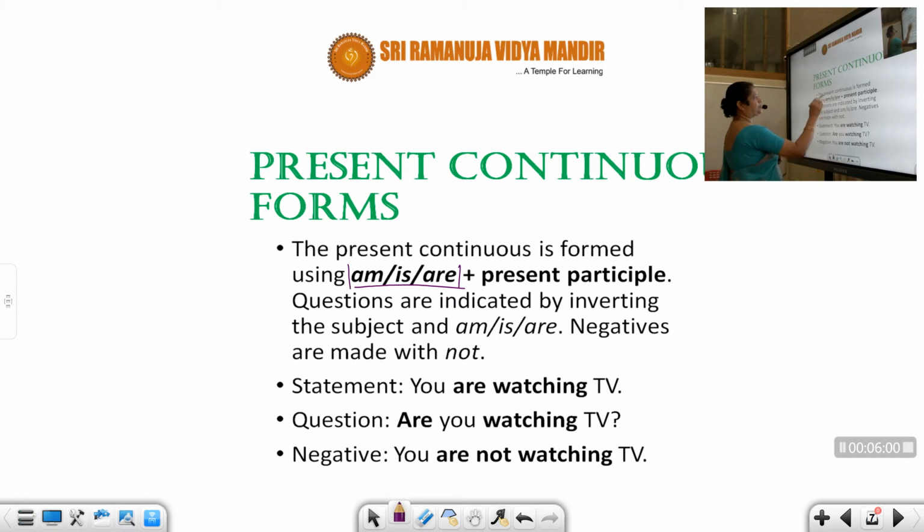It says the present continuous is formed using am, is, are plus present participle. Questions are indicated by inverting the subject and am, is, are. Using am, is, are, again we are making questions. Am I coming? Is he coming tomorrow? So this is how you ask questions. Negatives are made with not. He is not, I am not. So with not. You already know this.